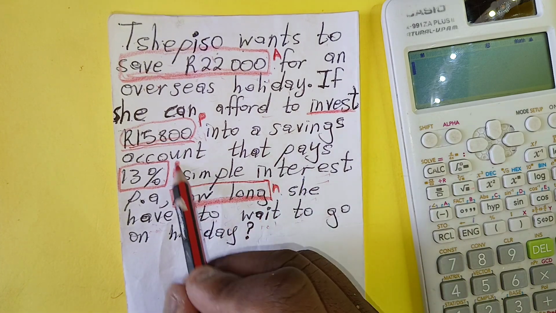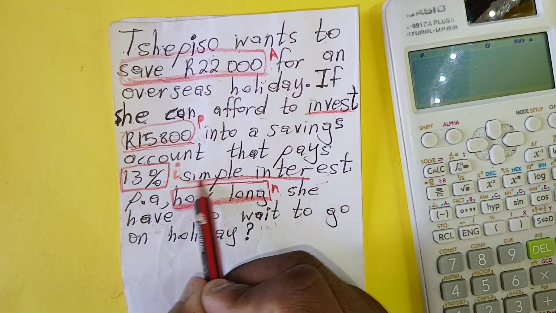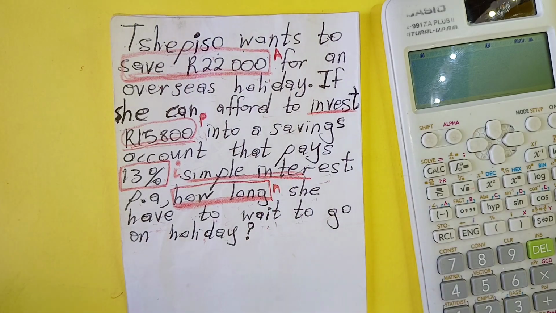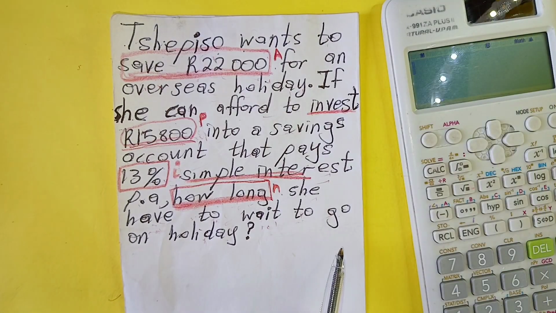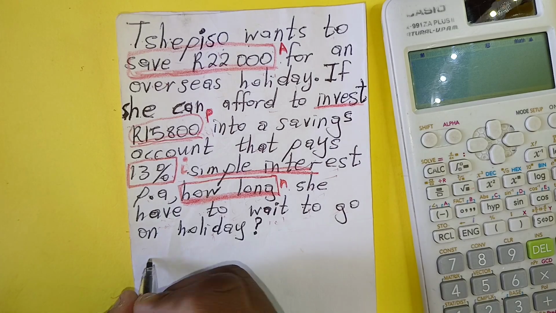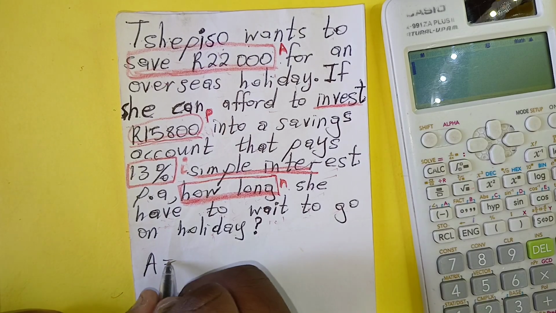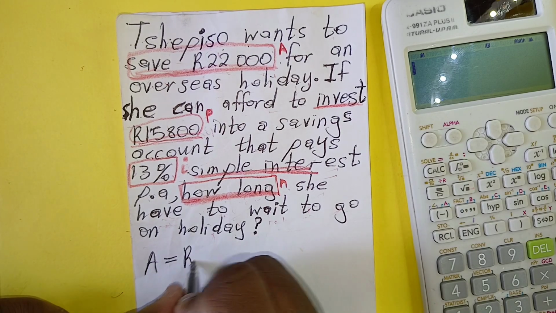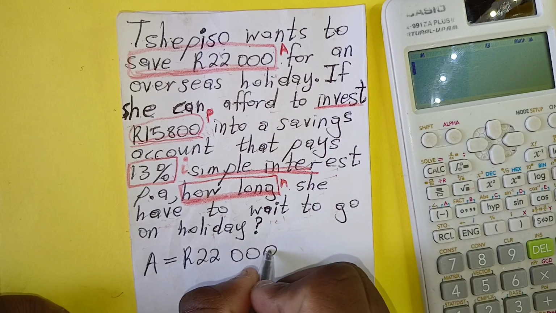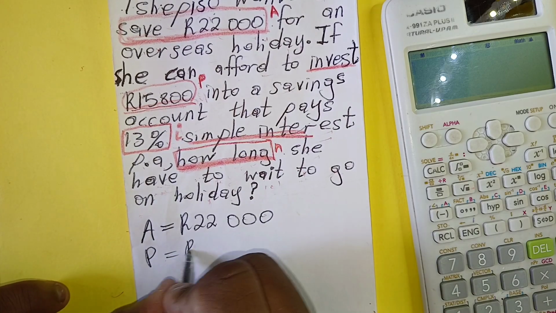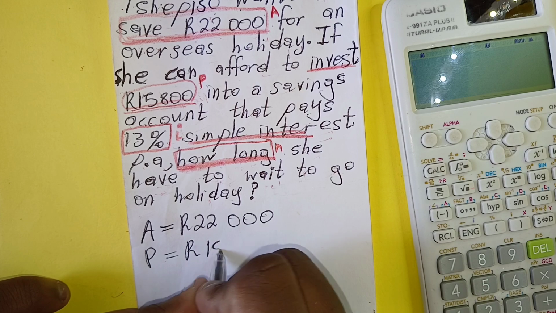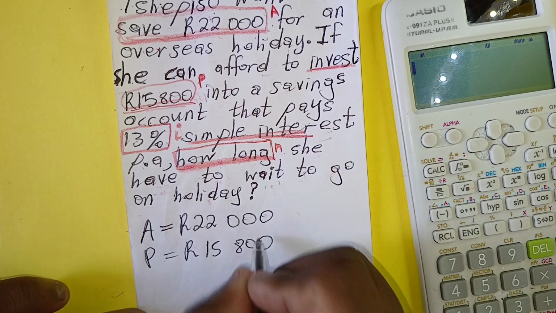They also told us it is a simple interest, so now you know the equation to use. First, let's write what we are given. They gave us our total amount, which is 22,000, and our principal amount, which is 15,800.